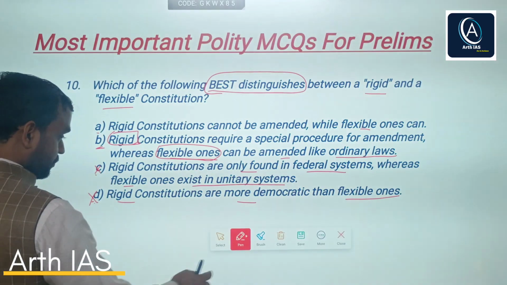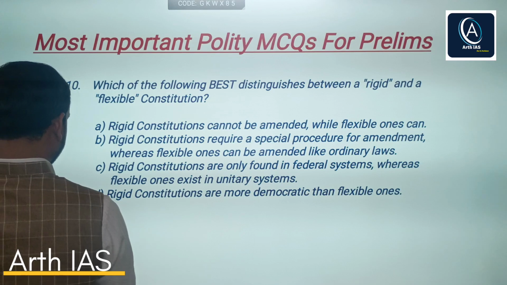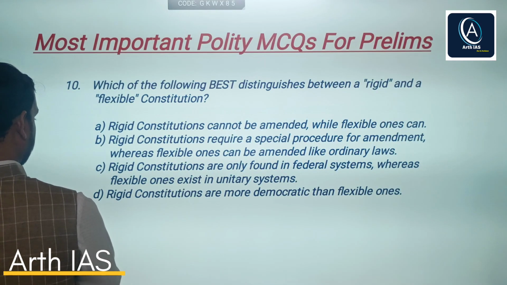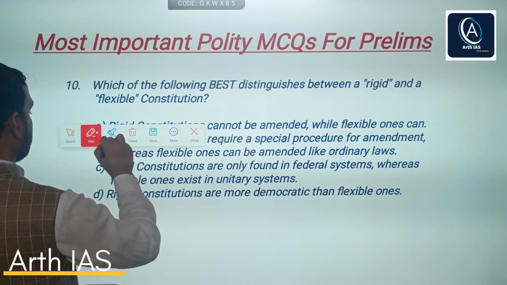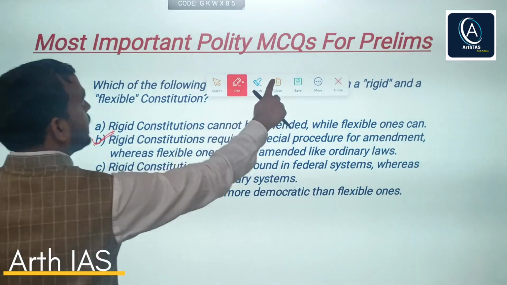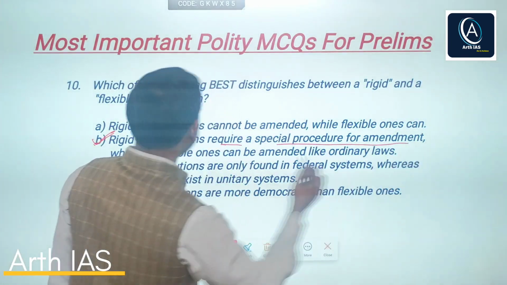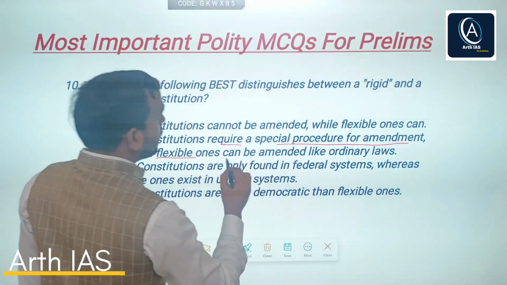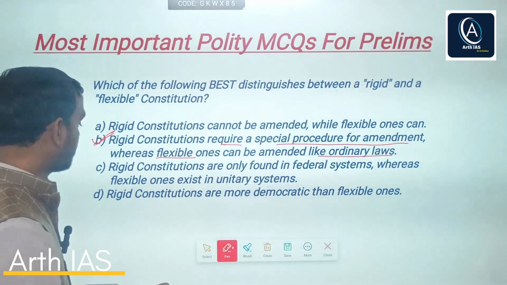So the correct answer would be option B, that a rigid constitution requires a special procedure for amendment, whereas flexible ones can be amended just like any ordinary laws.